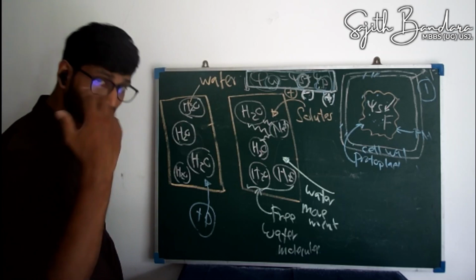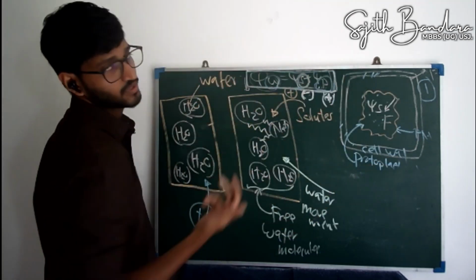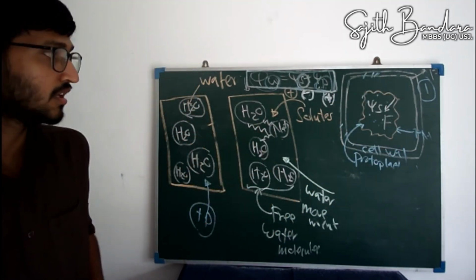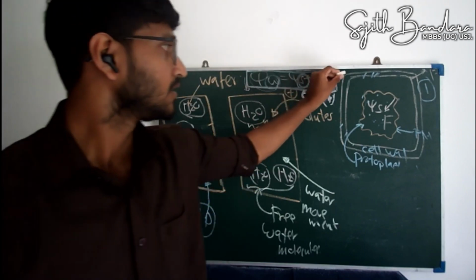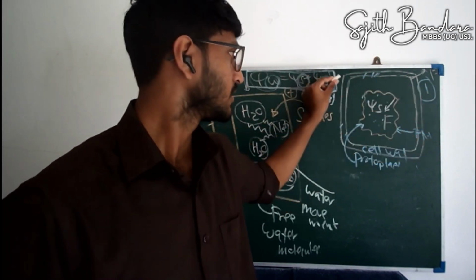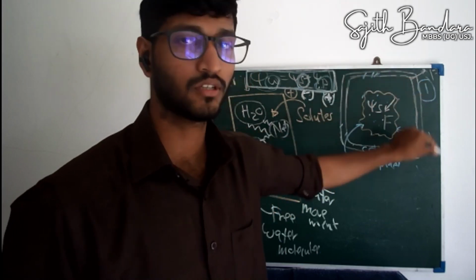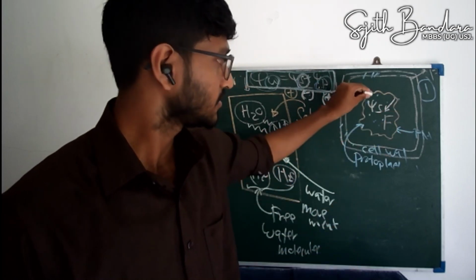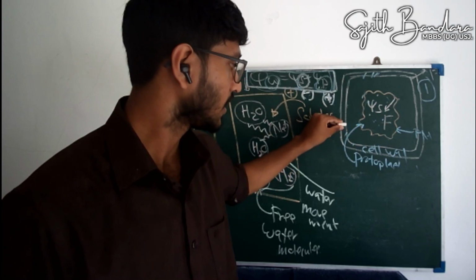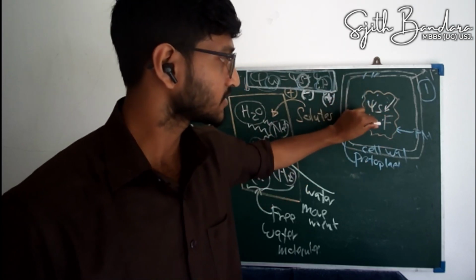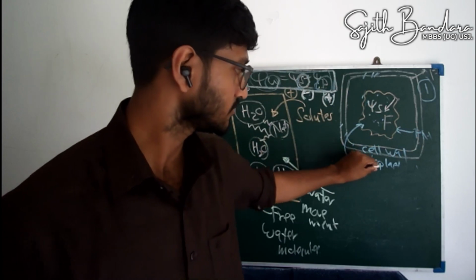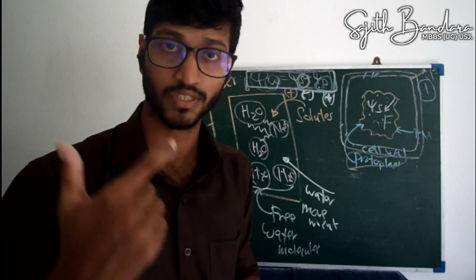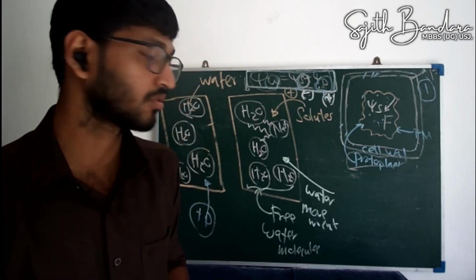Okay, now let's see practically in a plant cell how this equation is applied. So here you have a plant cell. This is the cell wall, you can understand that. And this is the plasma membrane. This is the cytoplasm. Cytoplasm plus plasma membrane together is known as protoplasm.